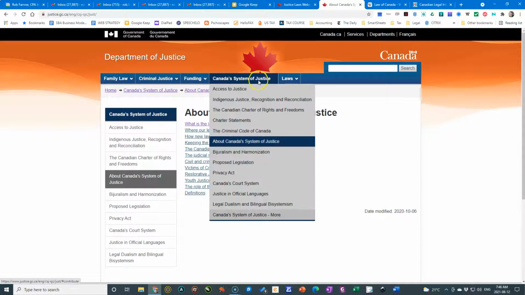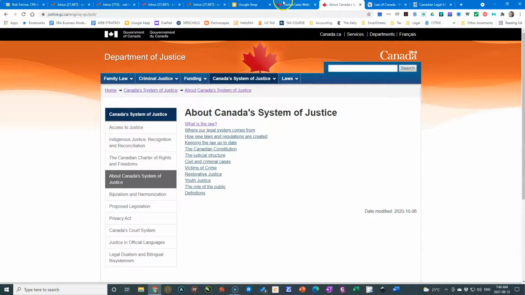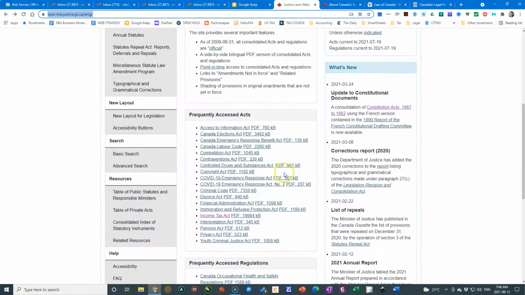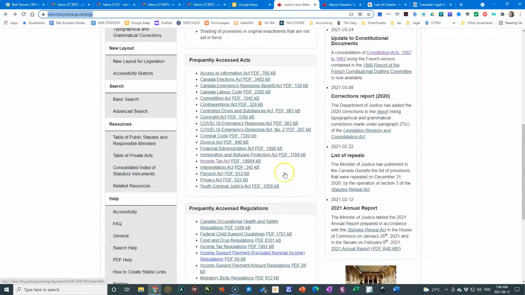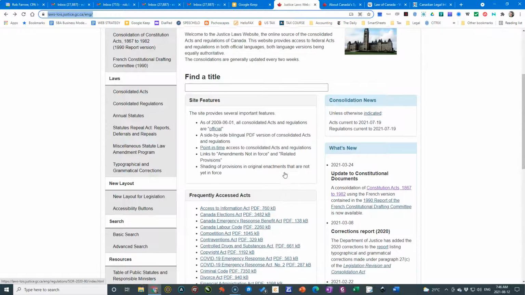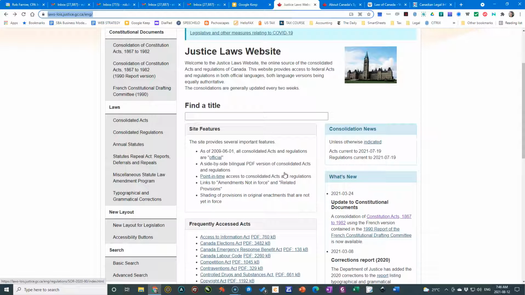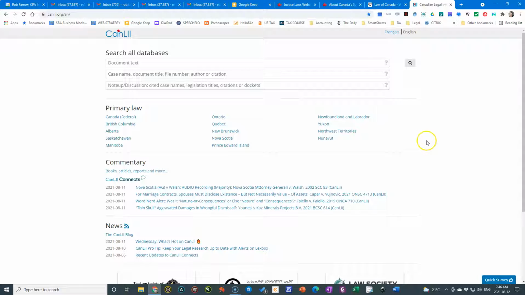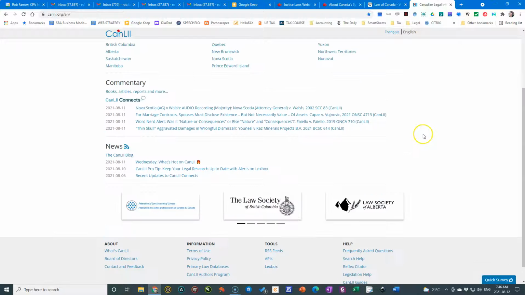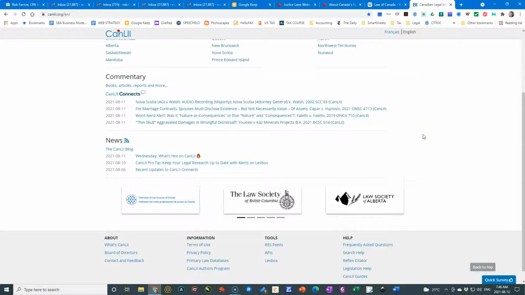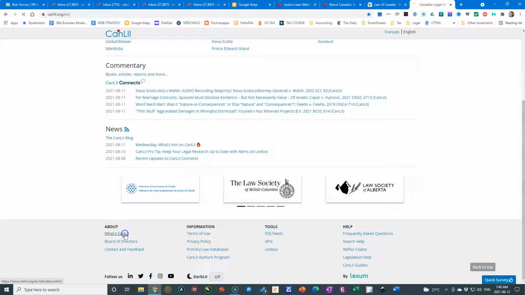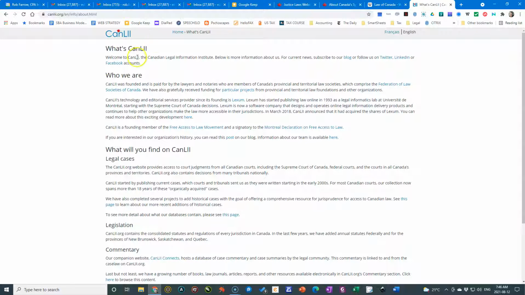Interestingly, if we go back here, they actually talk about CanLII, so let's go there now. CanLII is put together by the Canadian Legal Information Institute.